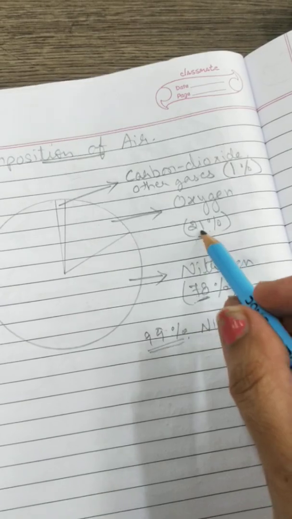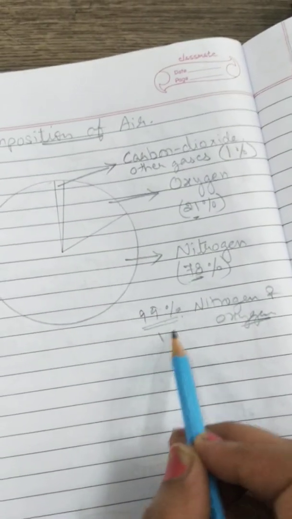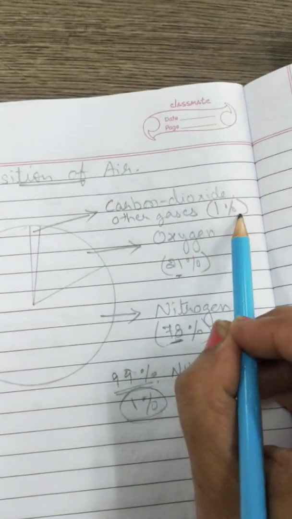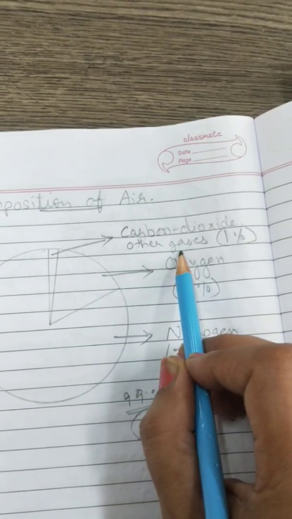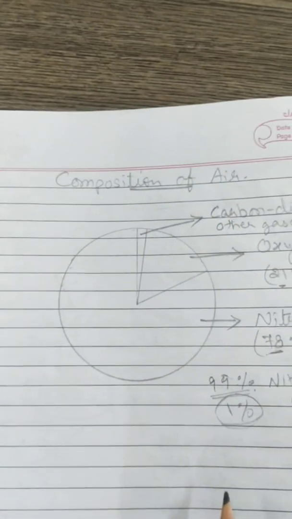If you add these both, what percentage is left? Only 1% is left, and that 1% is carbon dioxide, the other gases, dust particles and water vapor, whatever is there. All of that is 1% in the air. So this is the composition of the air, right?